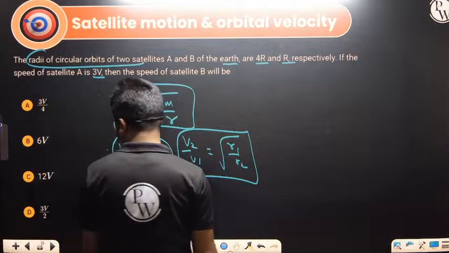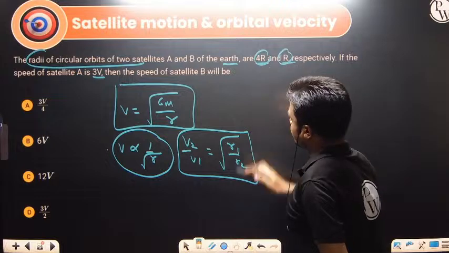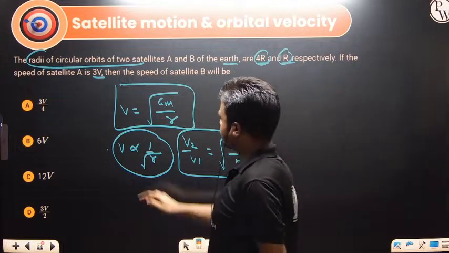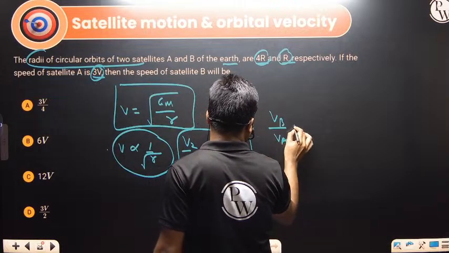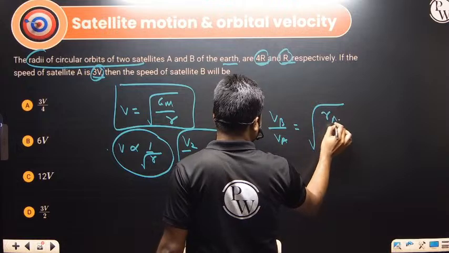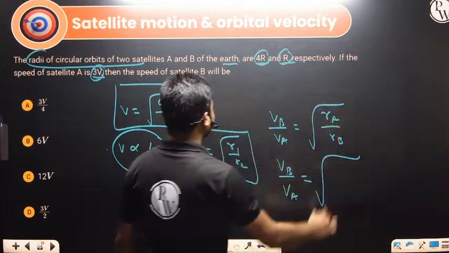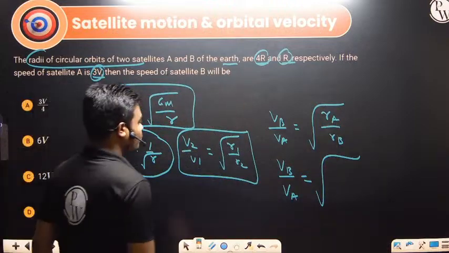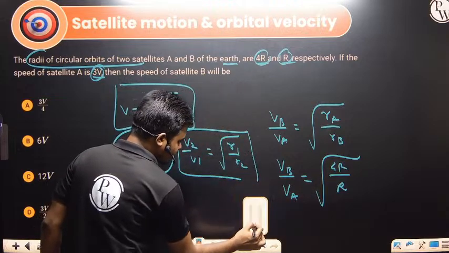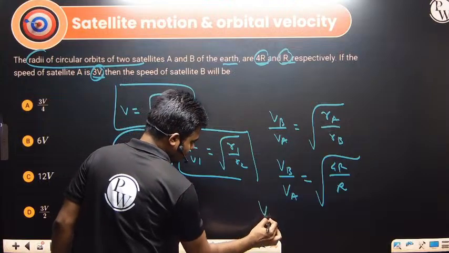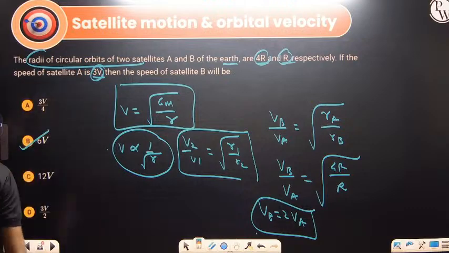So what is the answer here? VB by VA is equal to root of RA by RB. What is RA? Satellite A has 4r and this one has r. If we solve this, VB will be 2 times VA. So with VA equal to 3v, the answer will be 6v.